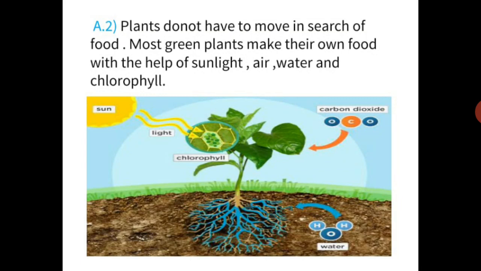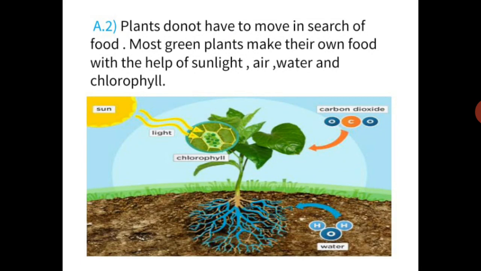Here we can see in the picture that the green leaf which has chlorophyll is collecting sunlight from the sun, carbon dioxide from air, and roots are also supplying water to that leaf. And inside the leaf, the process of food making is going on. We cannot see this process because it is happening inside the leaf and it is very small in structure.